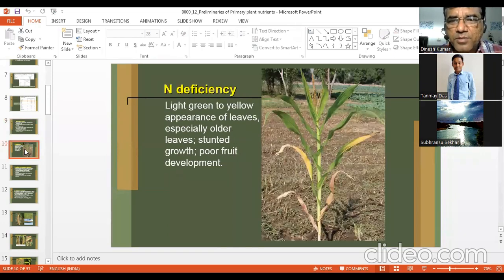Nitrogen deficiency symptoms: you can see light green to yellow appearance of leaves, especially older leaves, stunted growth, and poor food development. So you can see the drying of leaves has occurred. This is severe nitrogen deficiency in maize crop. And it started from the tip. You can see here, it started from the tip. The drying started from here.